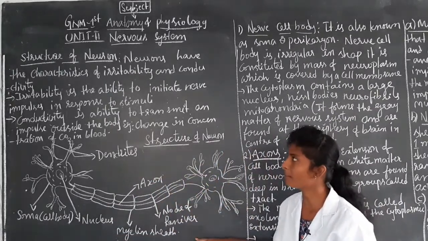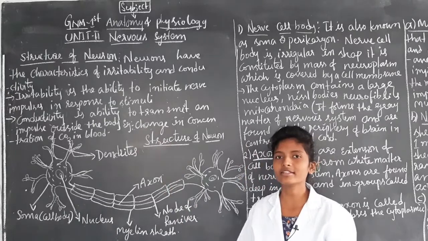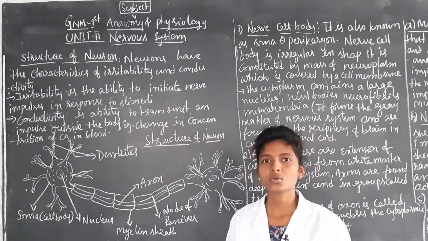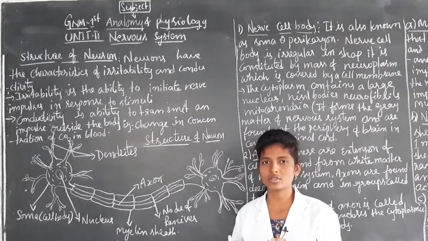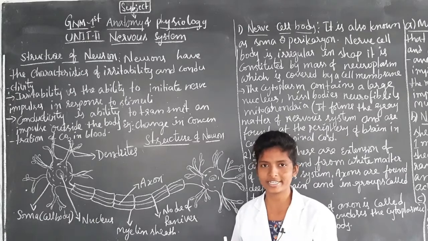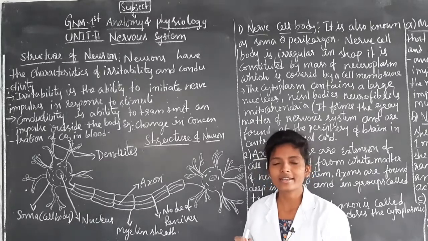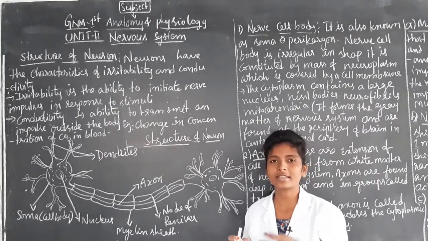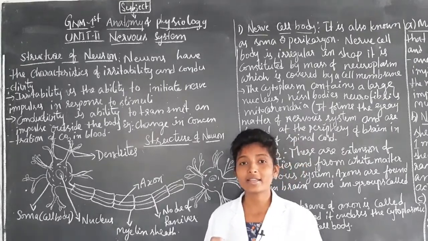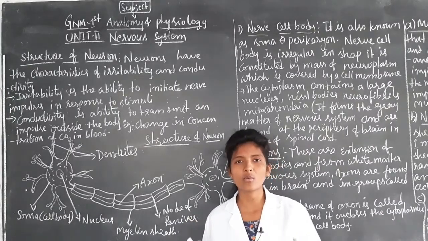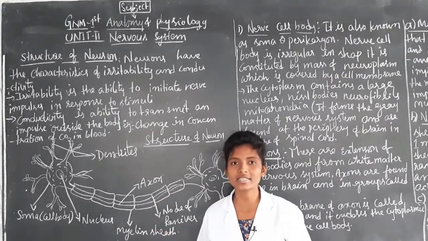Now we have completed the characteristics of the neuron, and we have seen the introduction of the neuron and nervous system. From the introduction we came to know that the nervous system is the chief controlling and coordinating system, regulating whether involuntary or voluntary. We have seen that in the introduction. And the next thing is classification.